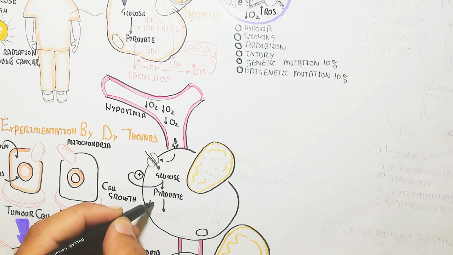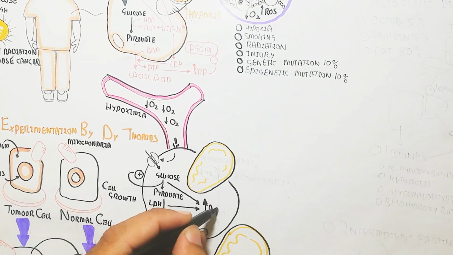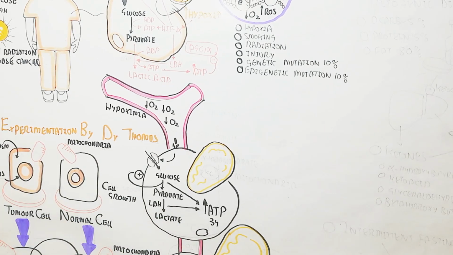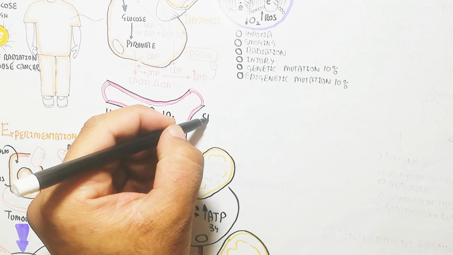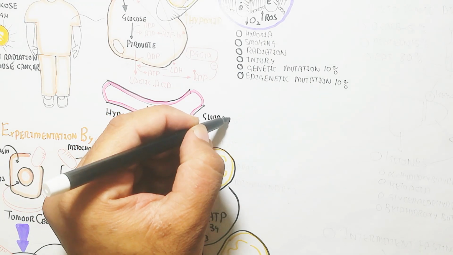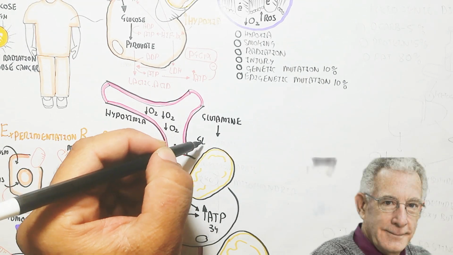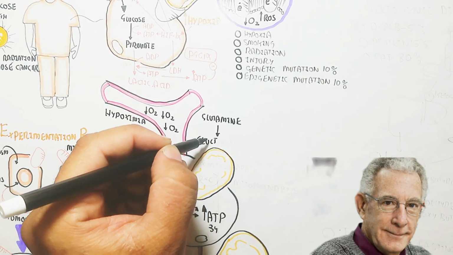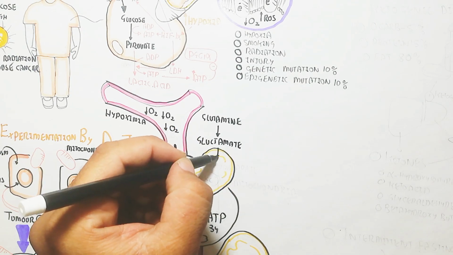Anyway, the glucose will convert into pyruvate, and this glycolysis also leads to the biogenesis of cell components, and the lactic acid will produce 80% of the ATP from this. Glutamine, basically a discovery through Dr. Thomas, will lead to producing more ATP.